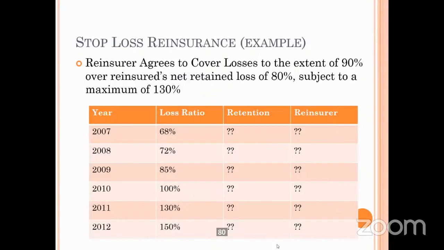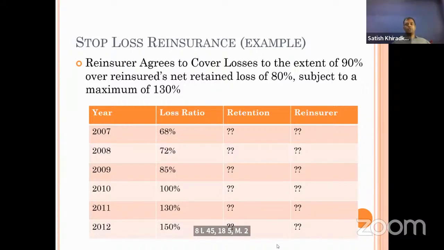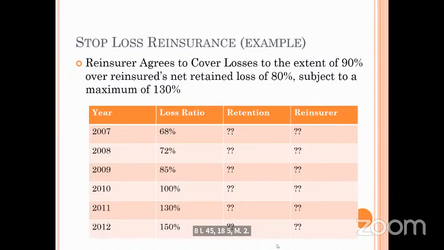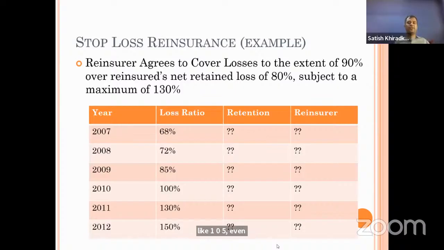Okay. In 2011, 85 and 45. In 2012, 105 and 45.